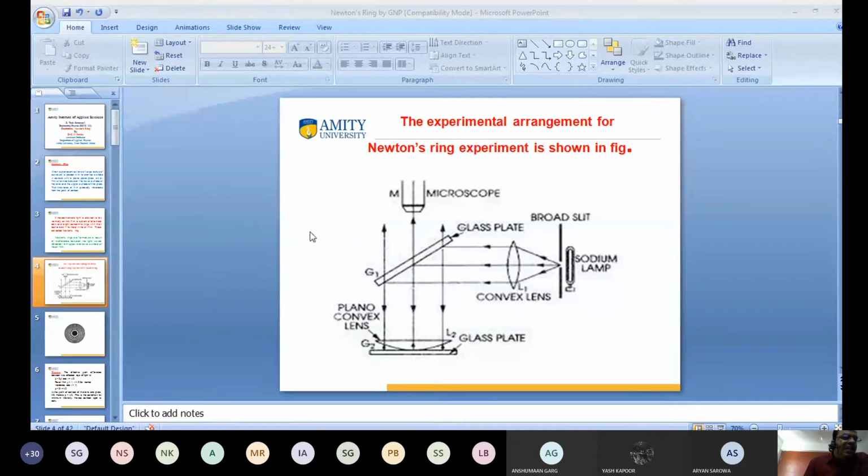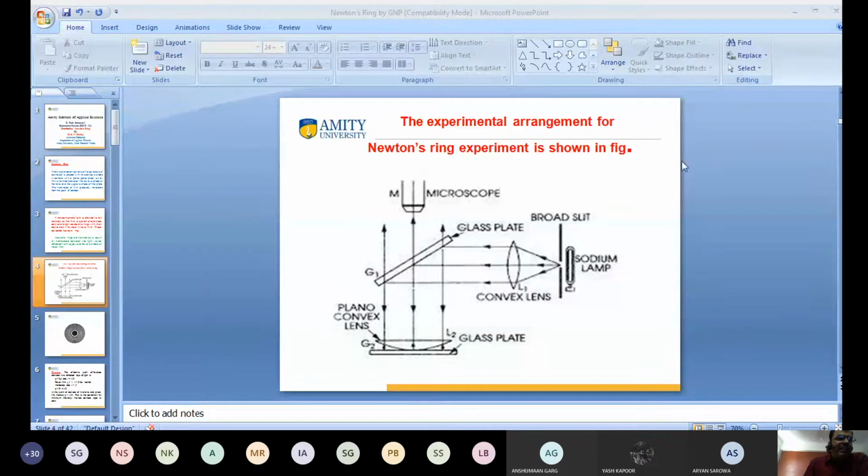The glass plate G1 is kept at a 45-degree angle. This is the incident ray which is incident on the glass plate. It is kept at 45 degrees so that the light becomes perpendicular, normally incident, on the plano-convex lens.